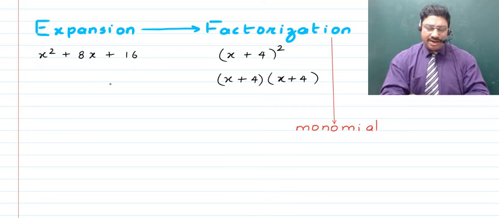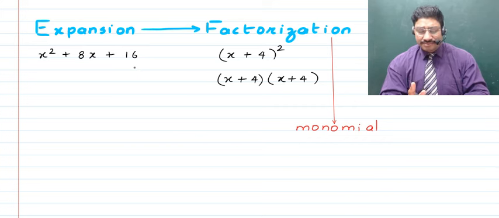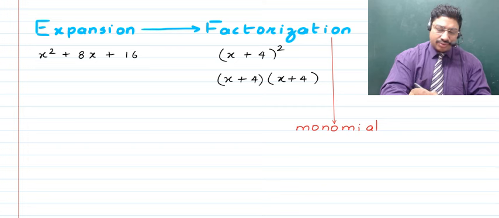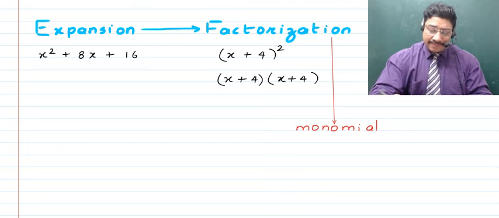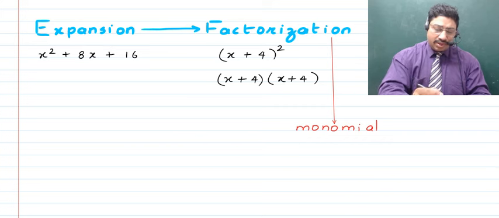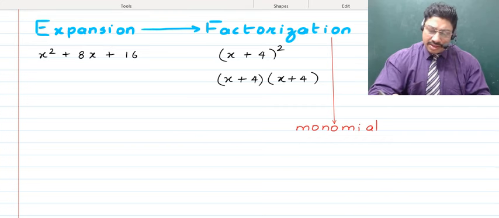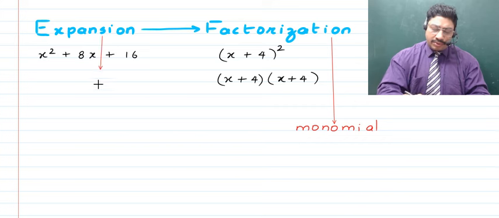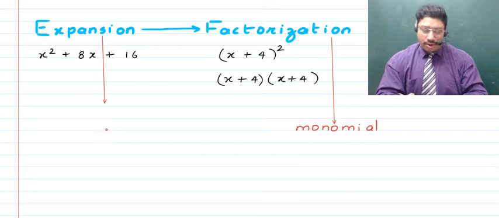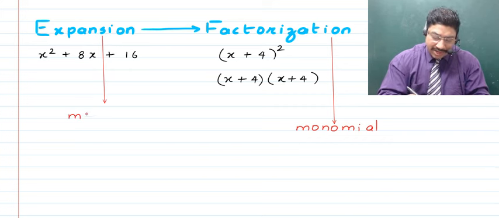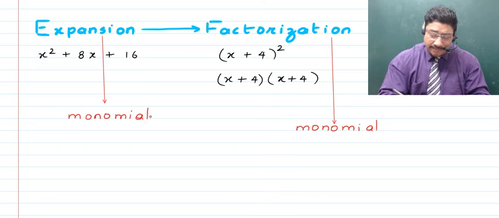Now, children, here you get to see that this is no more a single term. That means what you are trying to do when you're trying to do an expansion is convert a monomial to one which is no more a monomial. It can become a binomial, it can become a trinomial, or it can even be a polynomial. So when you break it off from being a monomial, right?